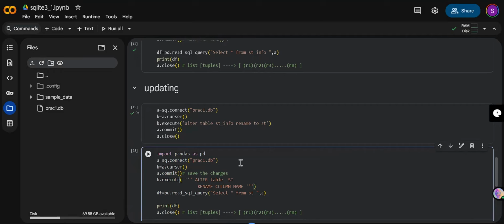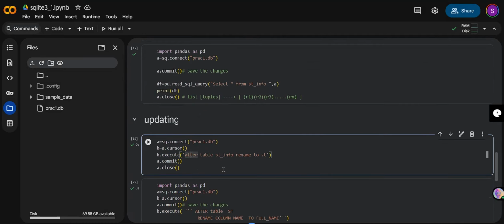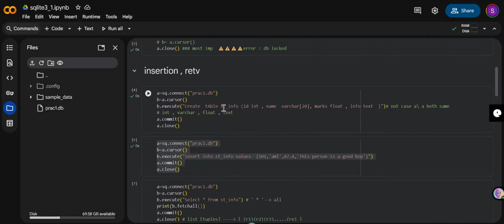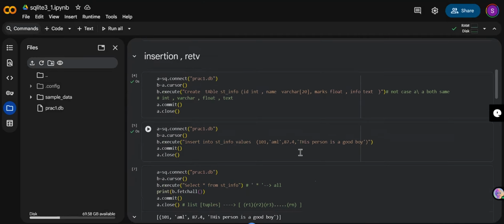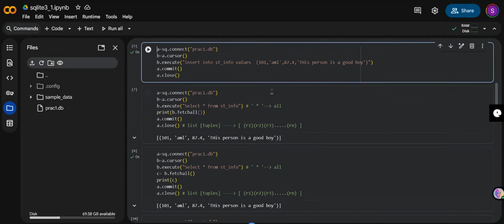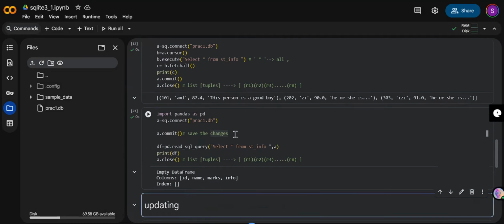The column name is nothing but name, so name to full name. I'll just write full name, and I'll run this thing. Before, it was what I gave it here. I gave it as name. I just ran it. Okay, again I run this.